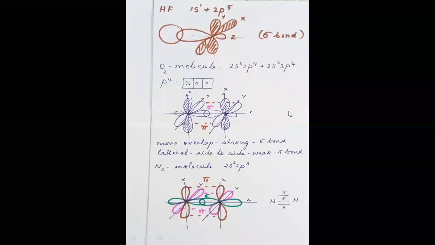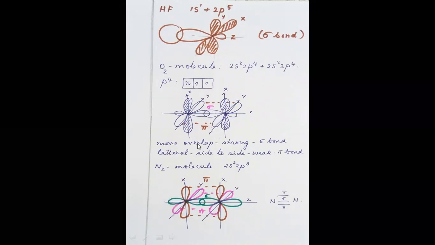If you take the z-axis as the molecular axis, think of one lobe along the x-axis, another along the y-axis, and another along the z-axis. Similarly for the other oxygen. The px orbital is completely filled, so py and py can overlap, and pz and pz can overlap.